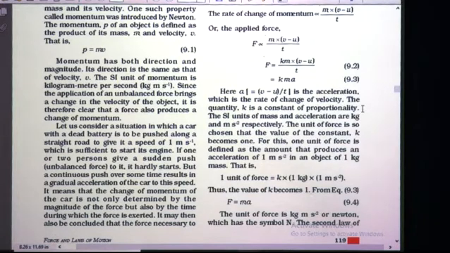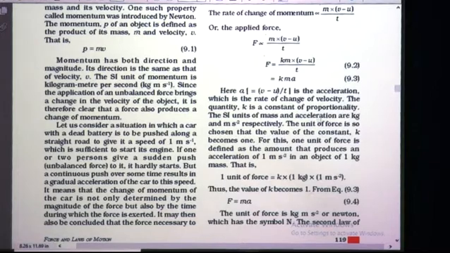So, this k is called as proportionality constant or constant of proportionality. The SI unit of mass and acceleration are kg and ms raised to minus 2 respectively. So, what is the SI unit of mass? It is kilogram, kg, and SI unit of acceleration is ms raised to minus 2, means meter per second square.